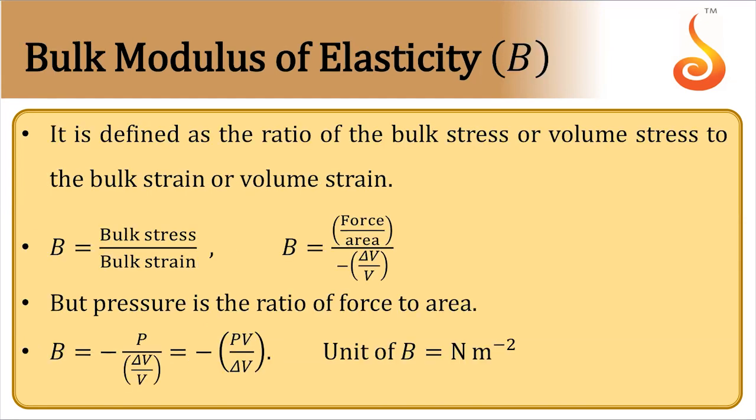Coming to bulk modulus. Bulk modulus is bulk stress by bulk strain. Bulk stress is nothing but pressure, divided by strain. For bulk modulus, the symbol is B, and there is minus P divided by delta V by V, because if pressure increases, volume decreases. That's why there is a negative sign. When P is positive, delta V is negative, so negative of negative will become positive. Make a note of this. Yes. Hope you have taken this.